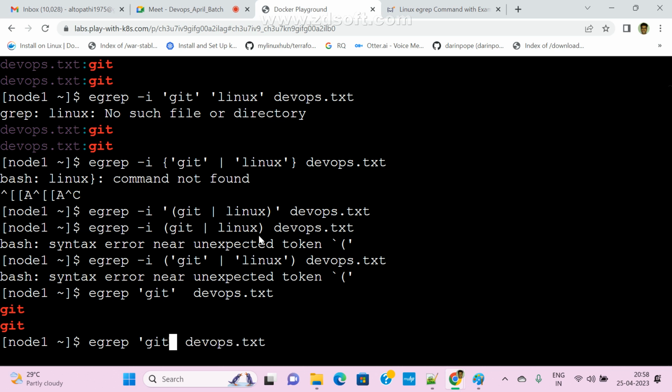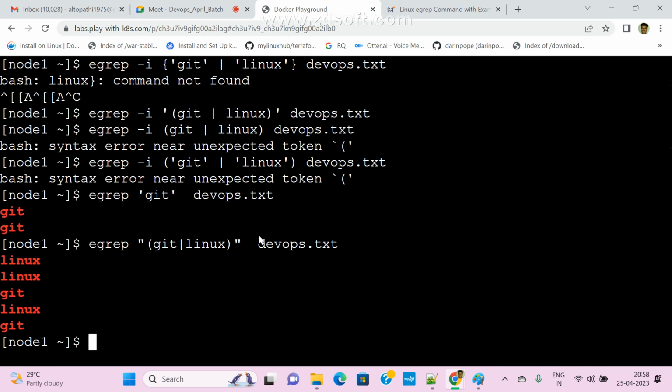Wait. Or we can pass like this, grep. Okay, is this flower bracket or this bracket? I don't know. Normal bracket. Okay, normal bracket, all right. So git, I think no space, Linux, and close.